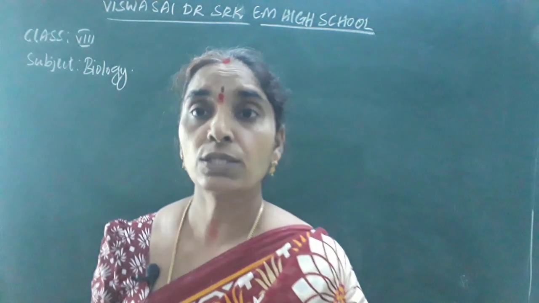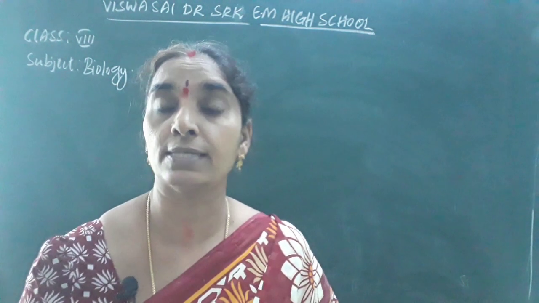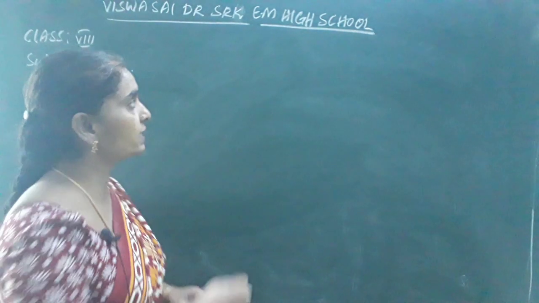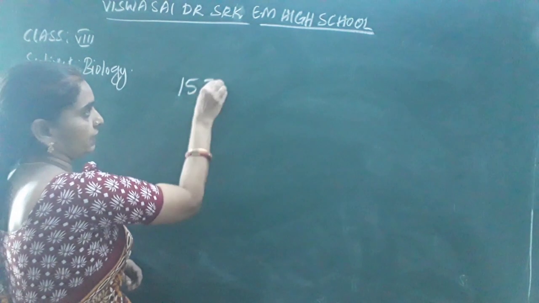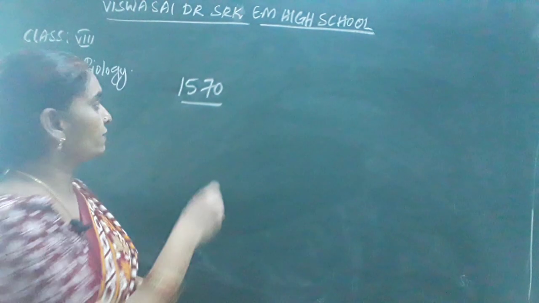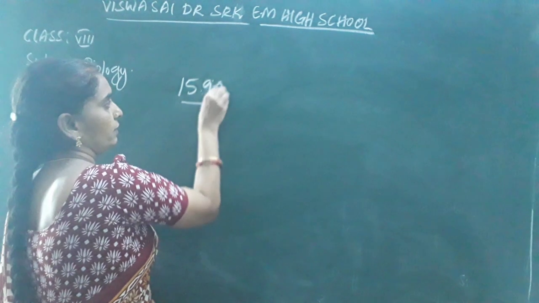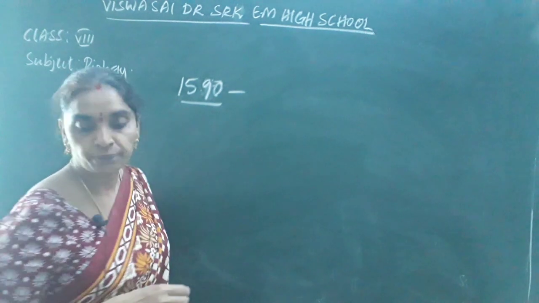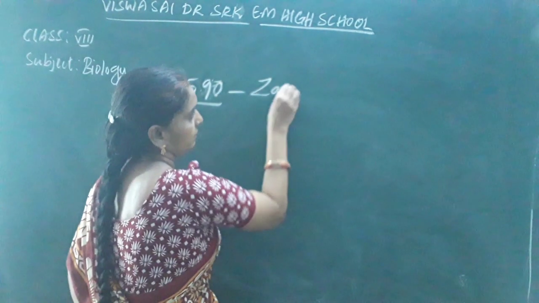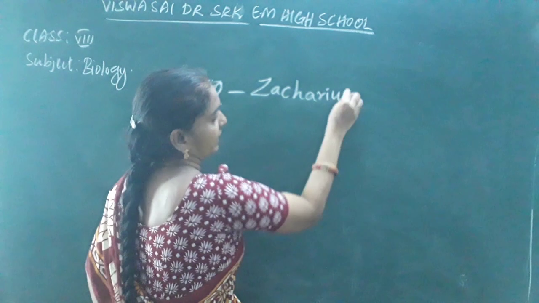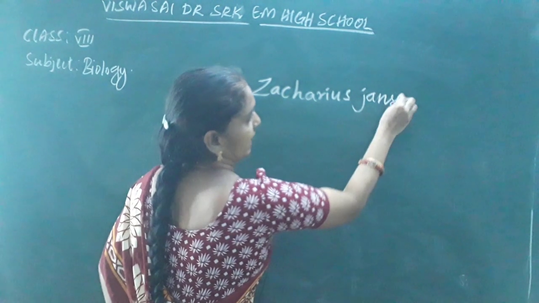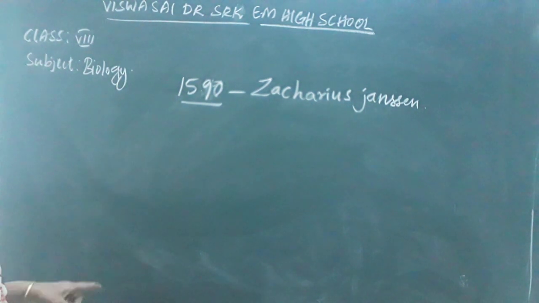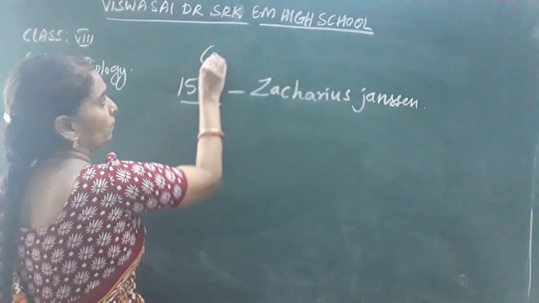What are they? The first microscope was invented by Zacharias Janssen, who belongs to the Netherlands, in the year 1590. Okay children, so he invented the concept of the compound microscope.